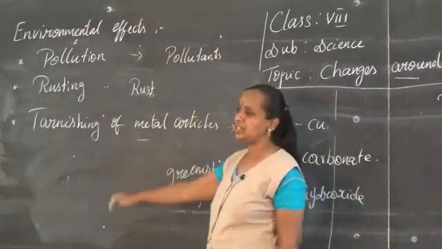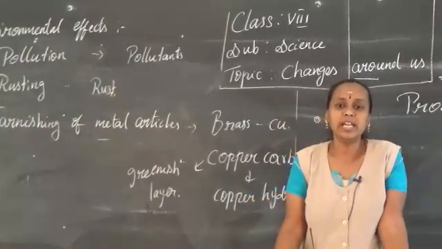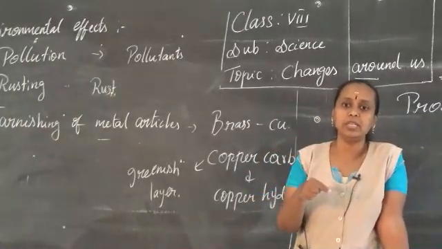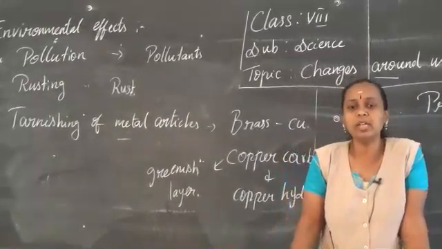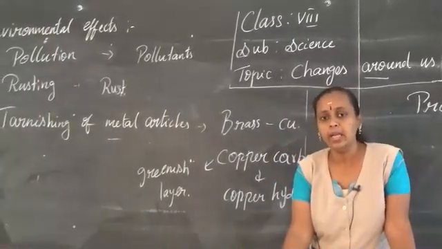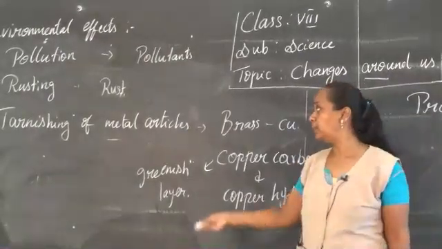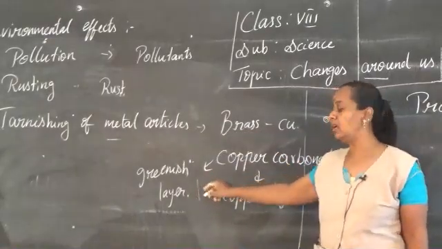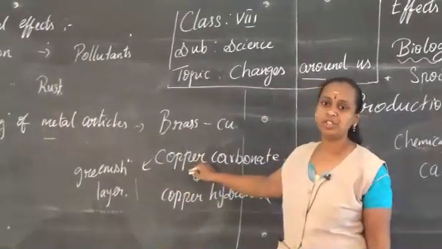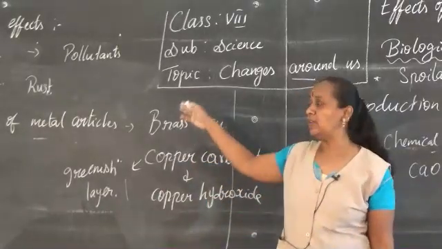Next is tarnishing of silver and metal articles, where the shine, that is the luster, is reduced because of oxidation. When these metal articles come in contact with air, they react and form a black layer on silver articles. On brass, it forms a greenish layer because of the formation of copper carbonate and copper hydroxide. So these are the environmental effects.